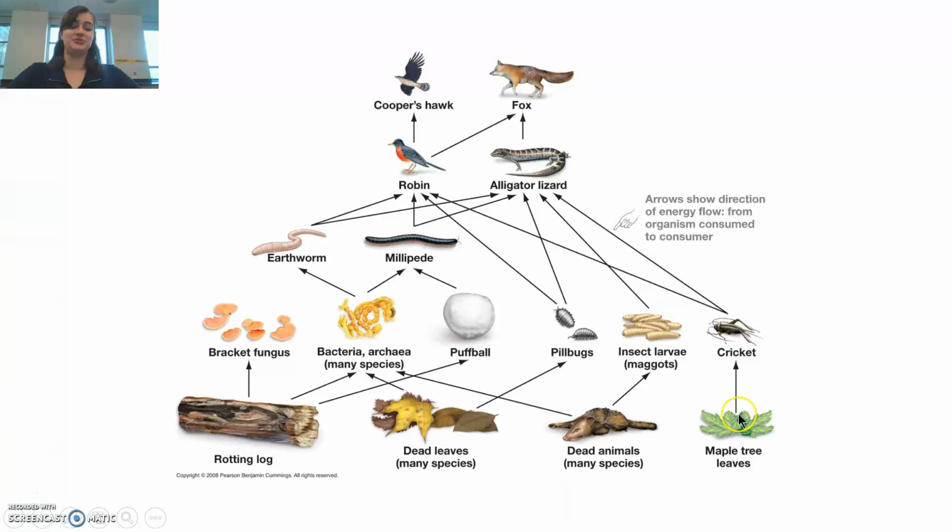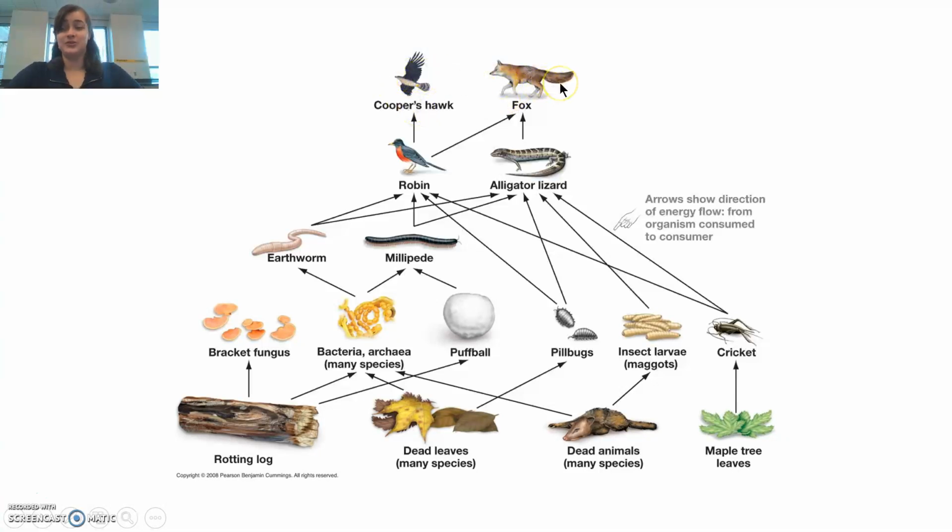First, we'll start with the producer. Producers are plants that get their energy from photosynthesis. The producer is then consumed by the primary consumer, such as the cricket. The cricket is then consumed by what we call the secondary consumer, such as the alligator lizard or robin. Secondary consumers are then consumed by tertiary consumers, such as the Cooper's hawk and fox.